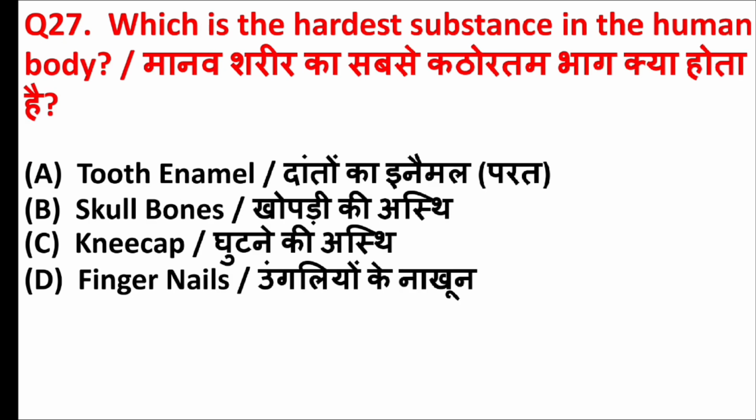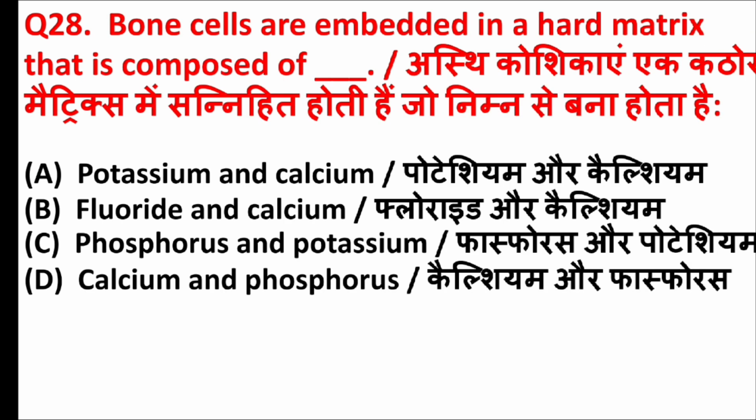Which is the hardest substance in the human body? Answer is option A, tooth enamel. Bone cells are embedded in a hard matrix that is composed of blank. Answer is option D, calcium and phosphorus.